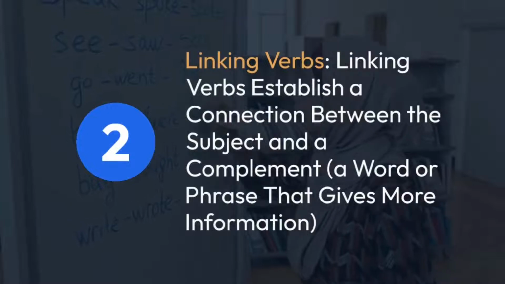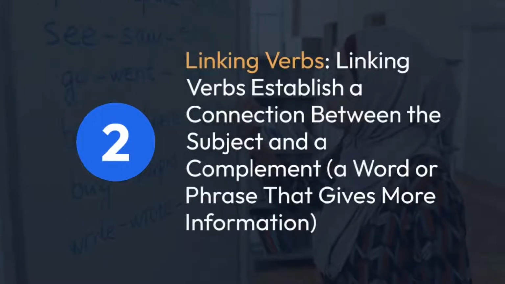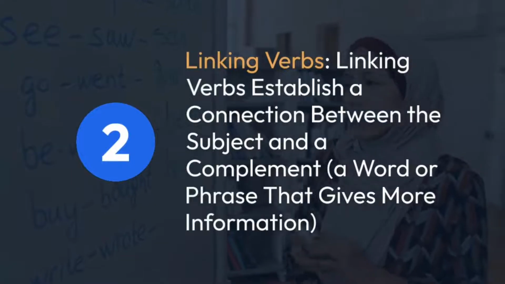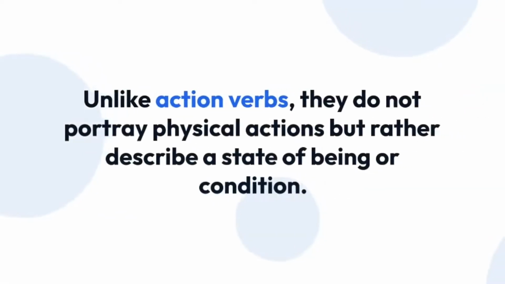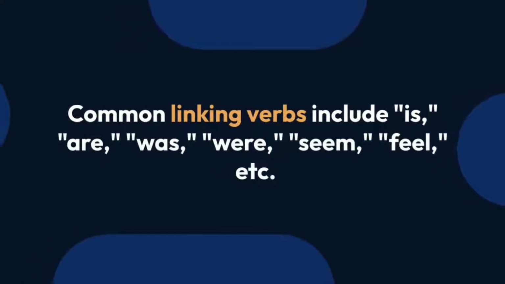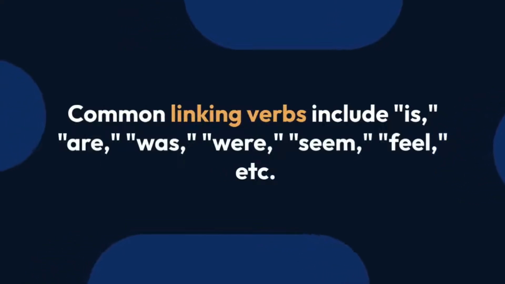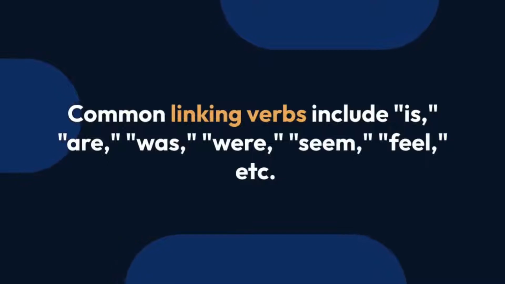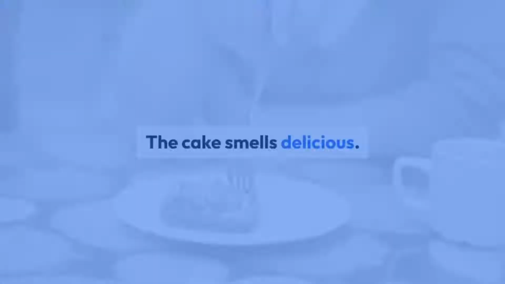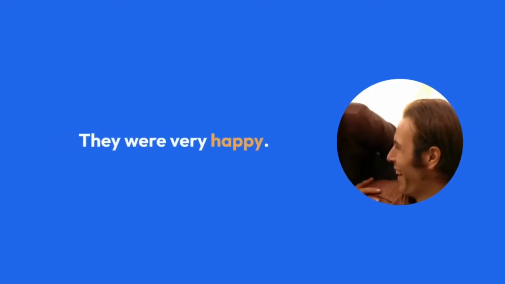Linking verbs establish a connection between the subject and a complement, a word or phrase that gives more information. Unlike action verbs, they do not portray physical actions, but rather describe a state of being or condition. Common linking verbs include is, are, was, were, seem, feel, etc. She is an excellent dancer. The cake smells delicious. They were very happy.